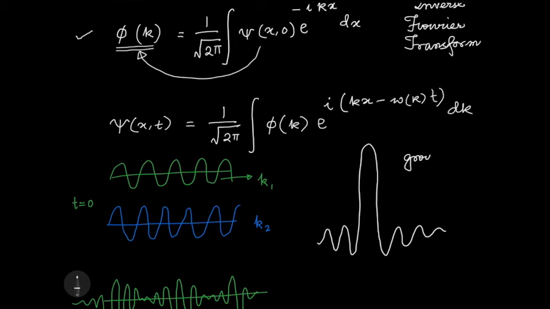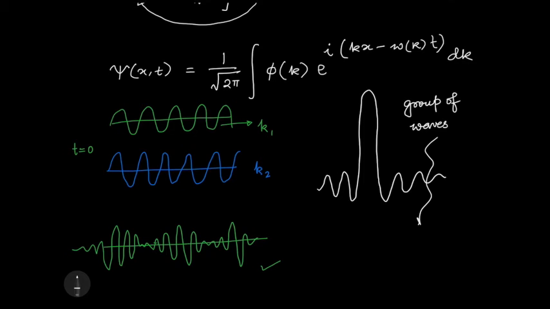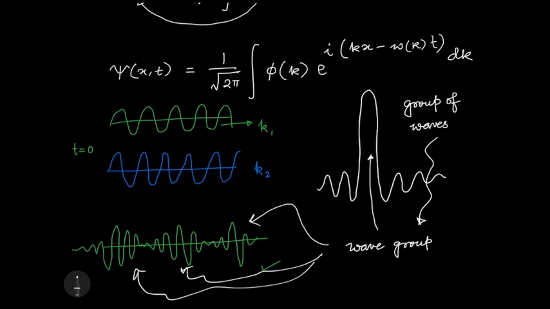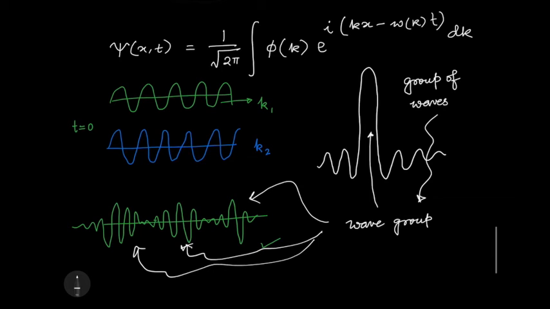So here we are dealing with a group of waves, and because of that, this is also called a wave group. So what is a wave group? This is one wave group, and these are different wave groups. This is another name: they are also called wave packets.